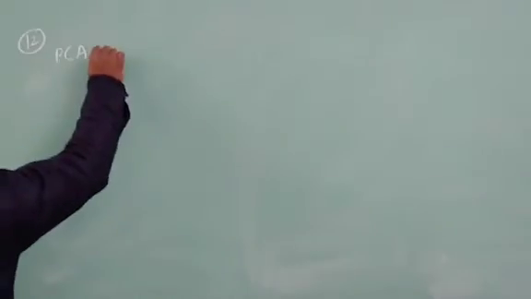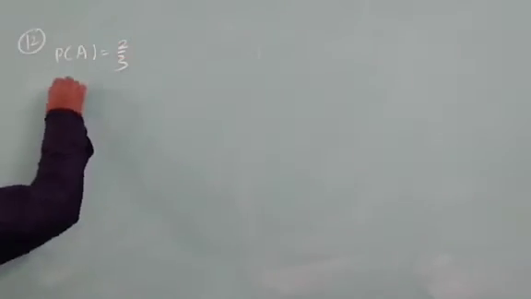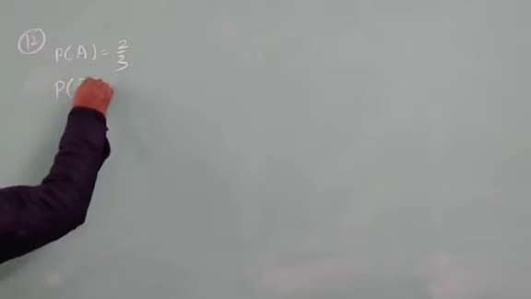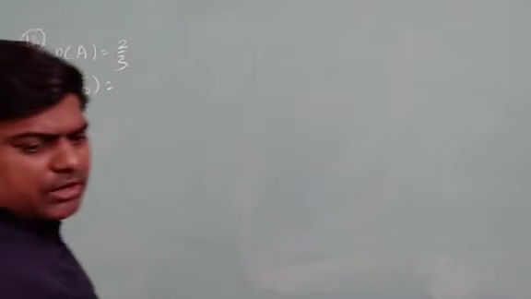Please see question number 12. In question number 12, the probability of A has already been given, and it is equal to 2 upon 3, and the probability of B not occurring, meaning B bar, is given, that is equal to 5 by 9.